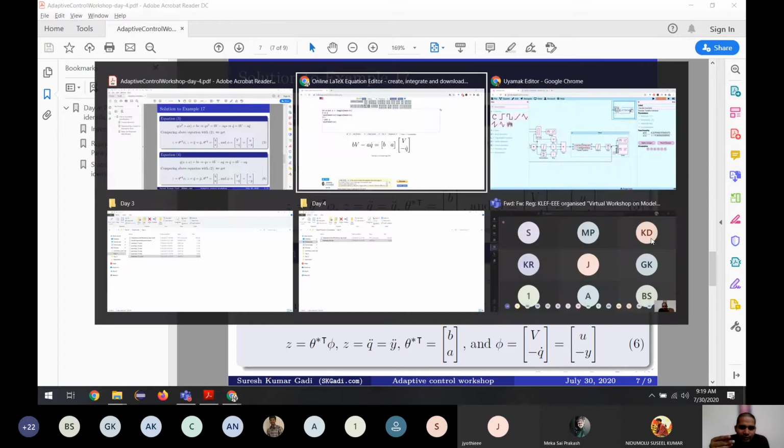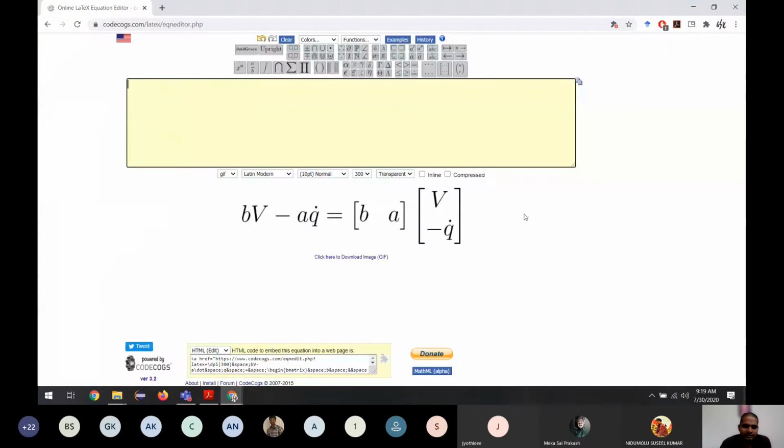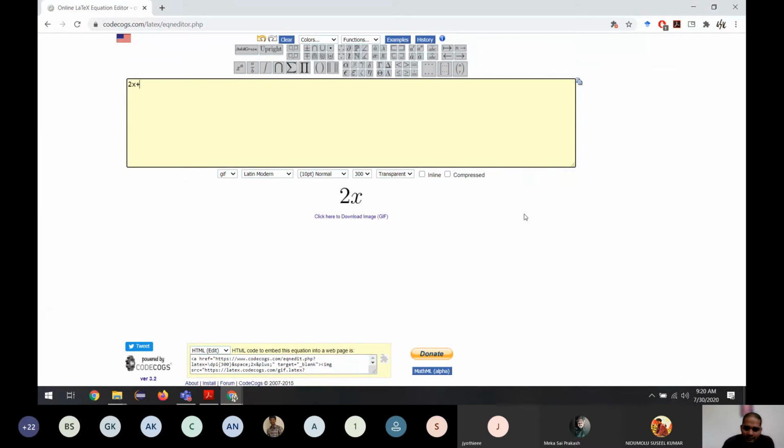So let me give a small analogy so that we can understand if someone is having any doubt. For example, if you have 2x plus 3 is equal to 9x minus 5. How do we find the value of x? We don't know x. So as a first step in our solution, we put all the known ones one side, all the unknowns one side. So how do we do it? Put all the terms with x one side. So we put 3 and bring 5 to the other side.